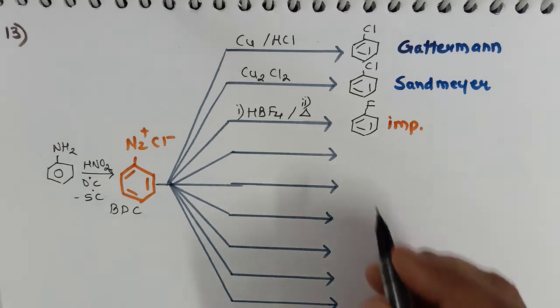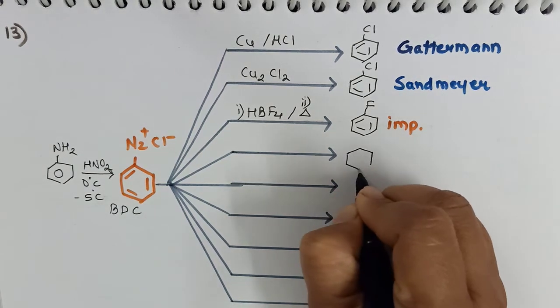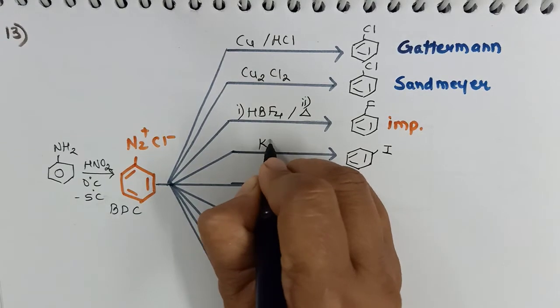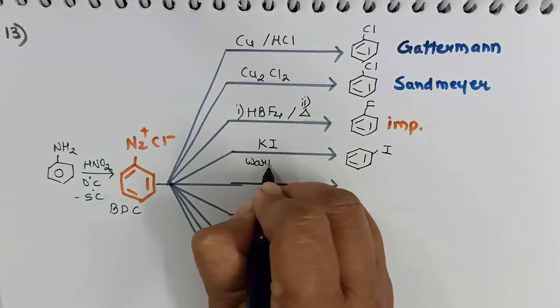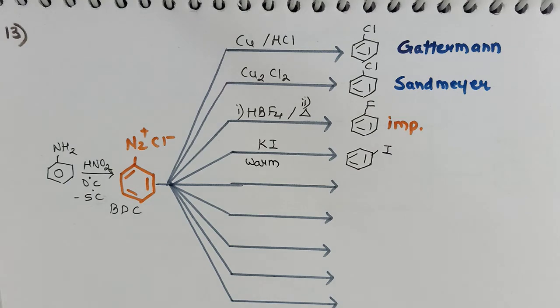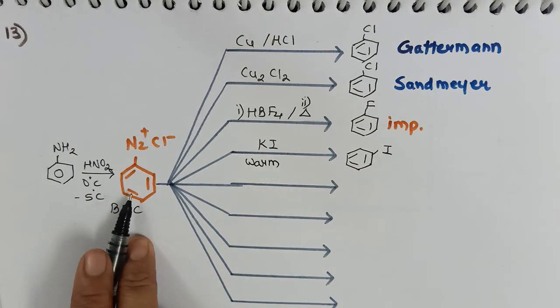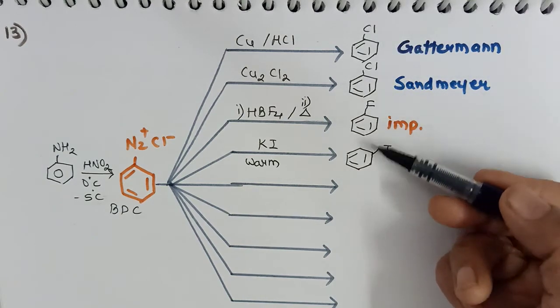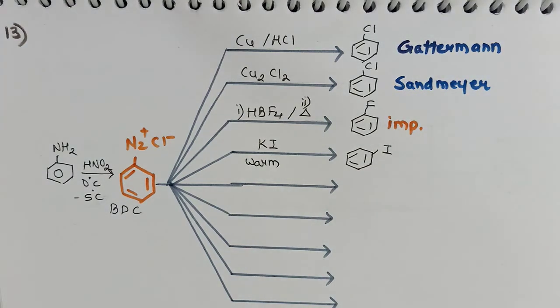Okay, we can also convert it into iodobenzene by use of potassium iodide, or by warming with potassium iodide solution. So, by using BDC, we can convert the aniline into either chlorobenzene, bromobenzene, iodobenzene or fluorobenzene.